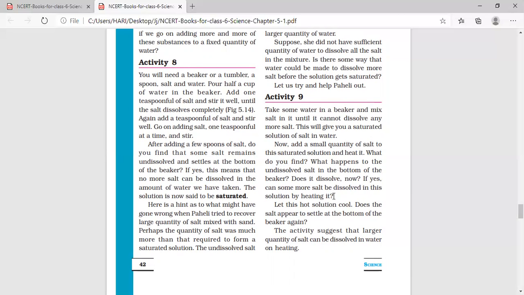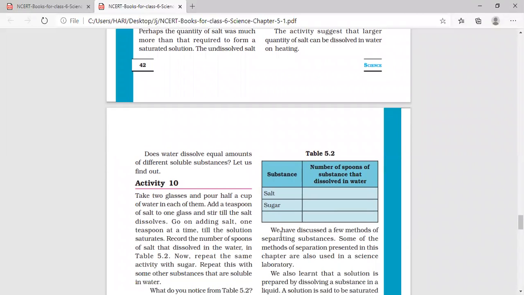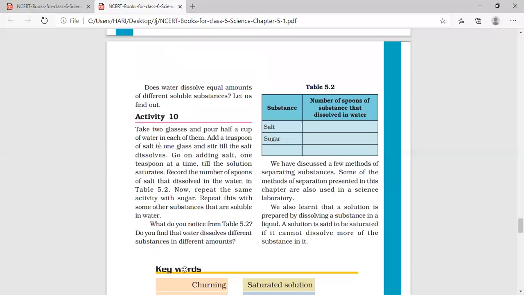Okay. Now we will see how much of different substances is dissolved in water. Does water dissolve an equal amount of different soluble substances? We will find it with an activity. Take 2 glasses and pour half a cup of water in each of them. Add a teaspoon of salt into 1 glass and stir it till the salt dissolves. Go on adding salt 1 teaspoon at a time till the solution saturates. Record the number of spoons of salt that dissolved in water.